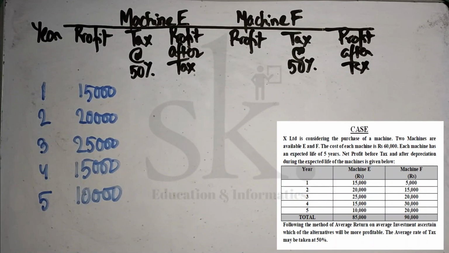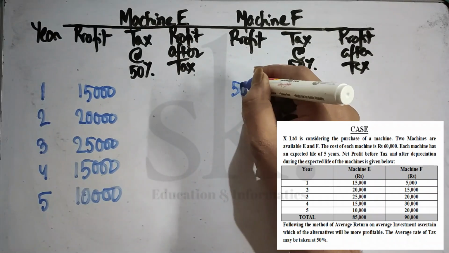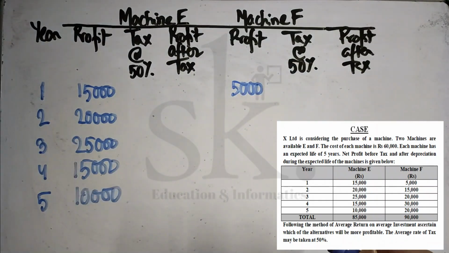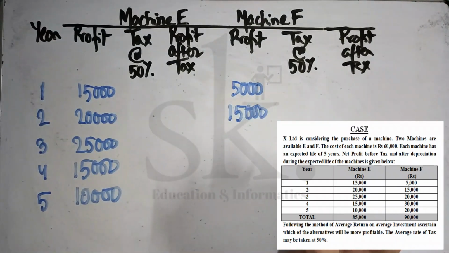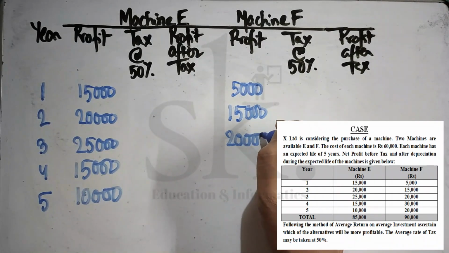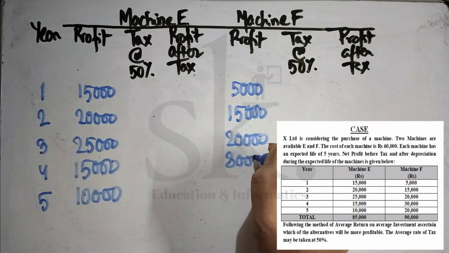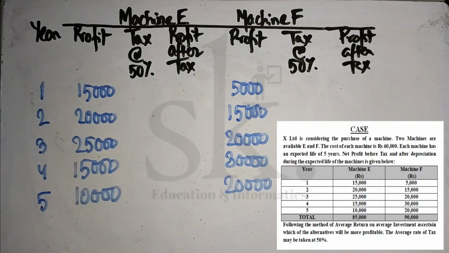Similarly, for machine F, the figures are 5,000, 15,000, 20,000, 30,000 and 20,000. So these are the information which has been given.